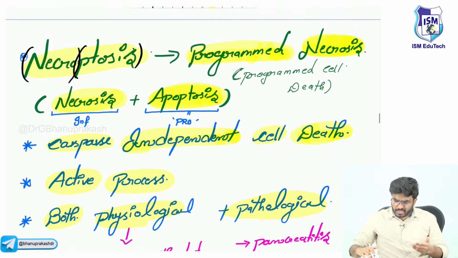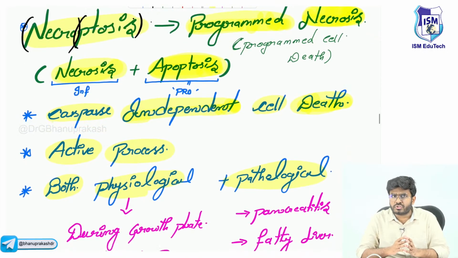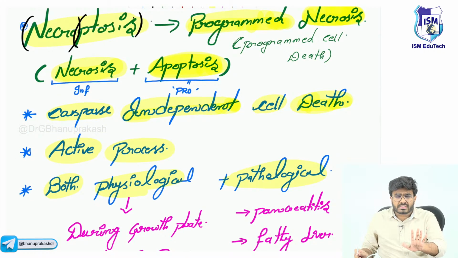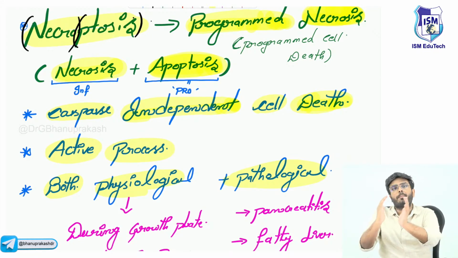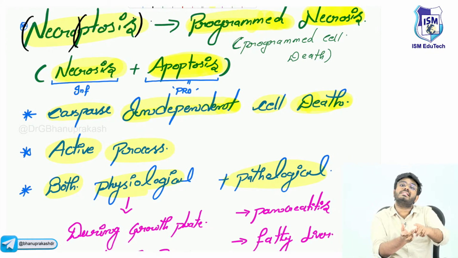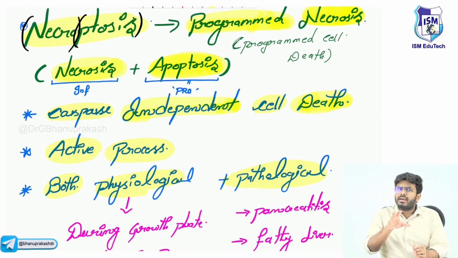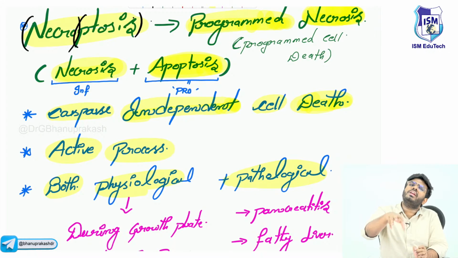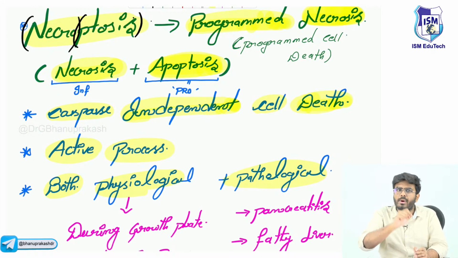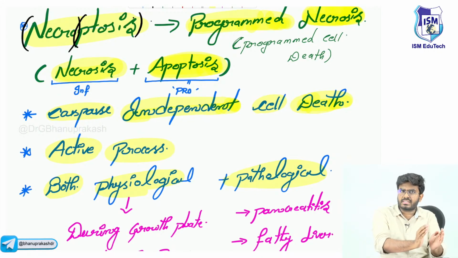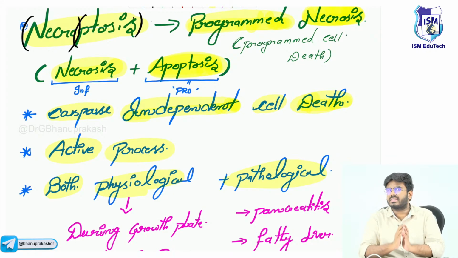Just recap the important things which you should know. Necroptosis is also a special type of cell death, just like necrosis and apoptosis. Is it necrosis or apoptosis? It's a combination of both. Certain features of necrosis are seen and certain features of apoptosis are seen.